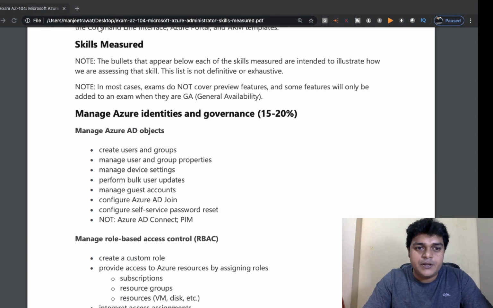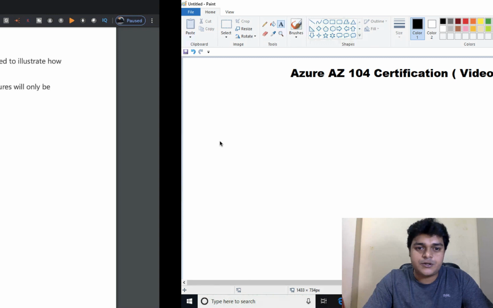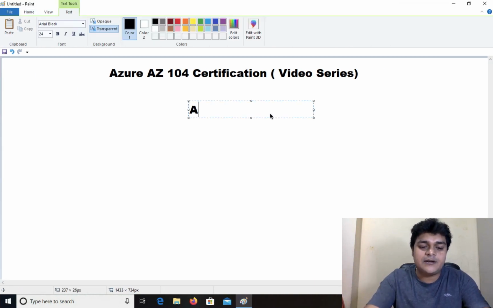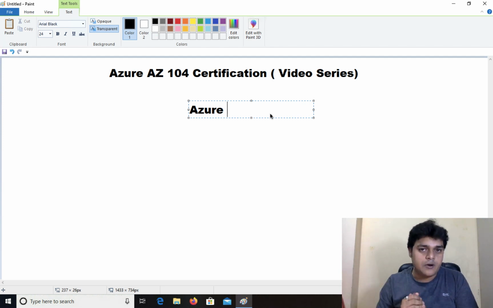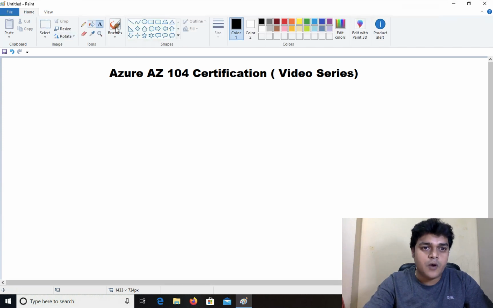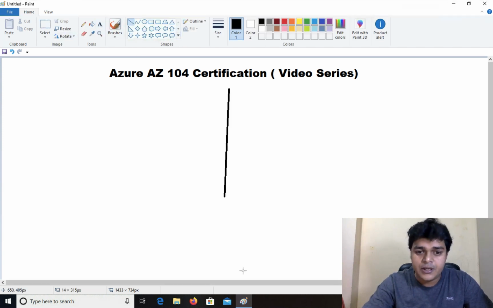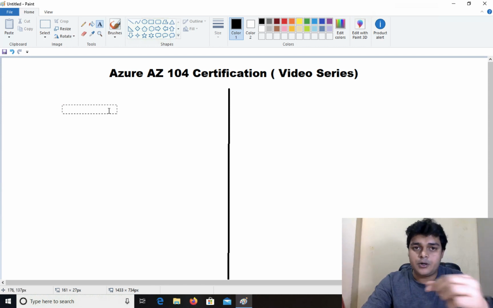We need to start with the first chapter. This is the chapter name: Manage Azure Identity and Governance. In Manage Azure Identity and Governance, we start our topic with Manage Azure Active Directory objects. As we know, just compare your Azure Active Directory with your on-premises server Active Directory. I'm making two different parts and trying to describe the work of Active Directory. I hope you know about it. If you are working toward Azure AG-104, you definitely have a good idea of Active Directory services. Yes, I'm talking about the on-premises Active Directory.